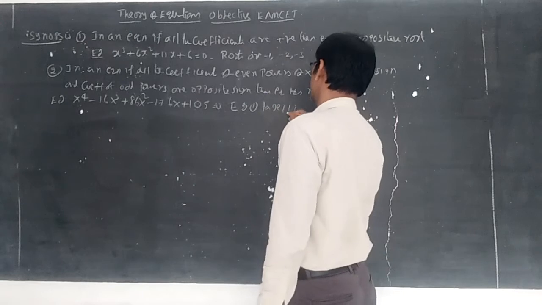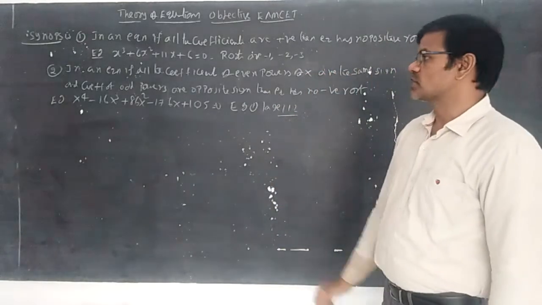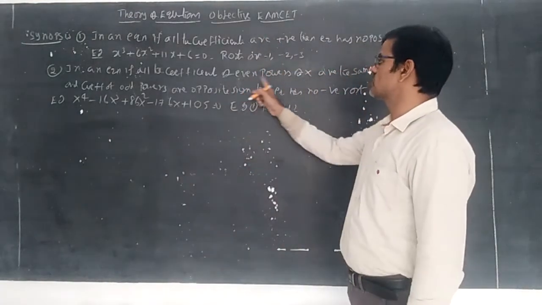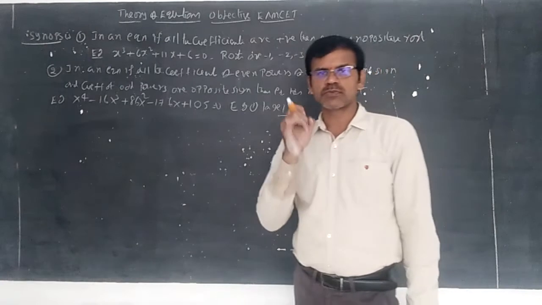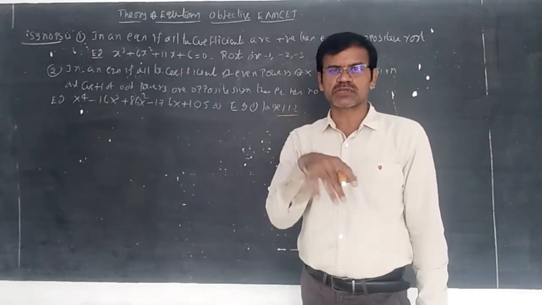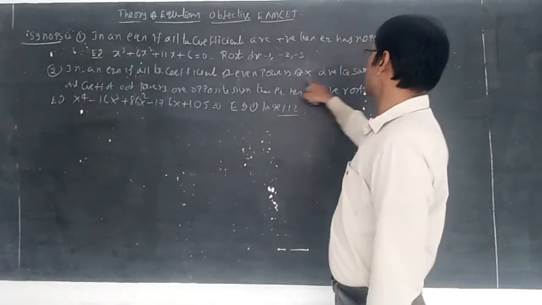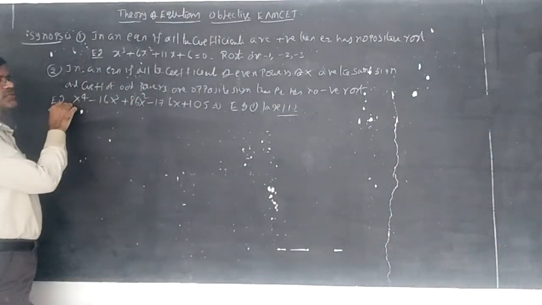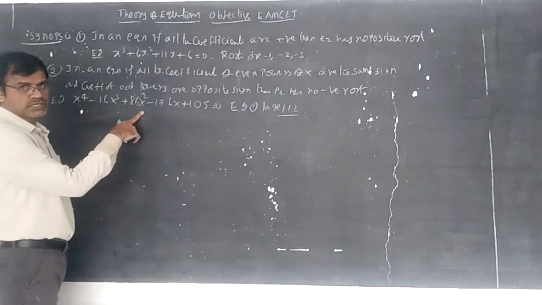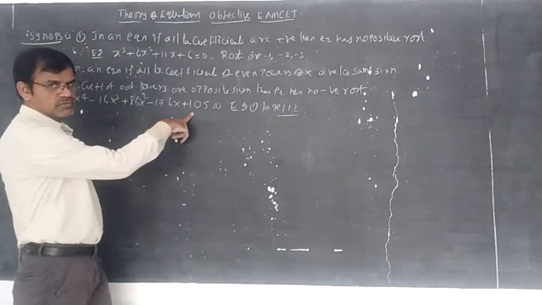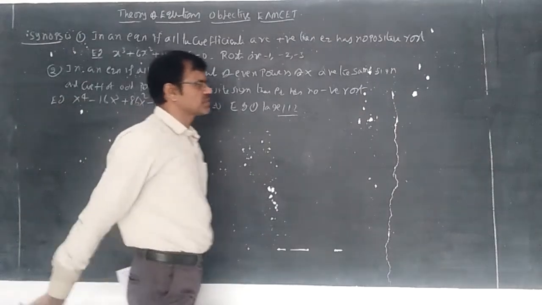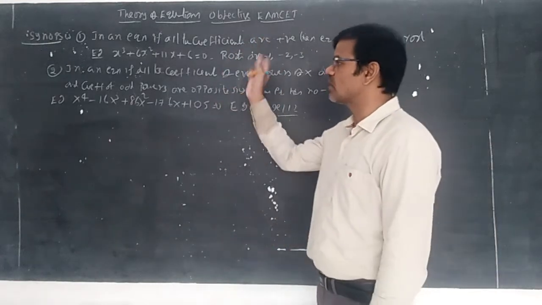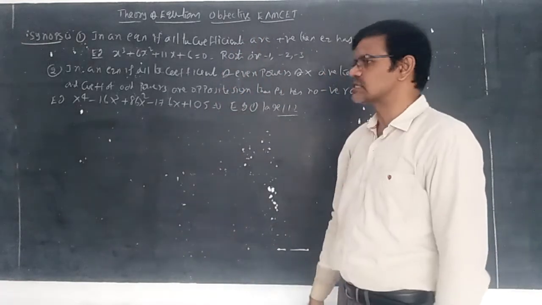Here you can understand the theory: all the coefficients of even powers of x, that is x power 4, x square, x power 0, x power 6 and so on, have the same sign. The x power 4 coefficient is 1, positive. The x square coefficient 86 is positive. The x power 0 term is positive. So everything is positive.